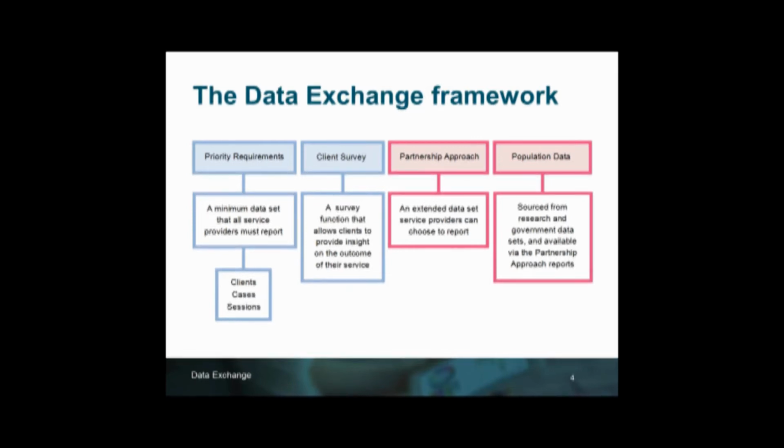The first of these reports are available now, which is the Resource Planning Report and also the Service Footprint Report. More partnership approach reports are on their way and will include information drawn from other government and population data sets such as ABS, SEIFA and census information. Other reports will also include further client demographic information, service delivery and outcomes data.